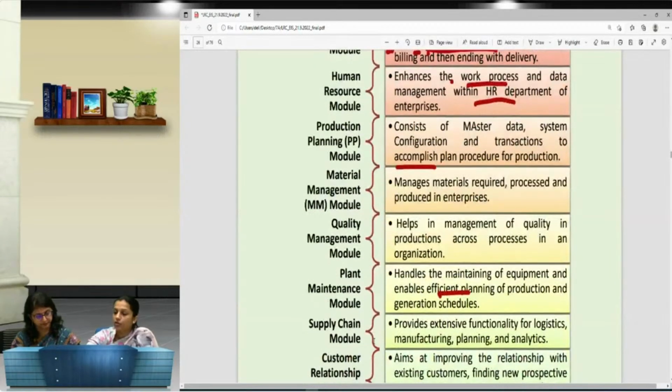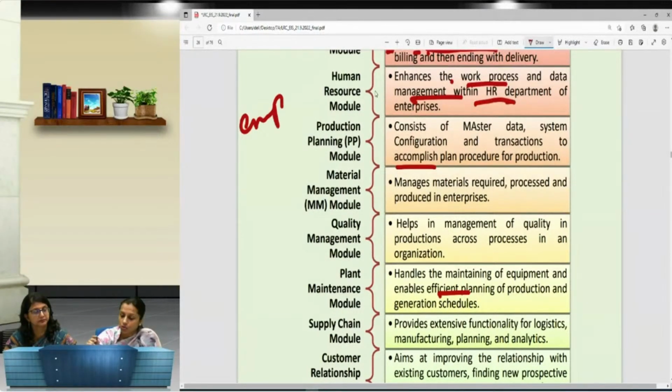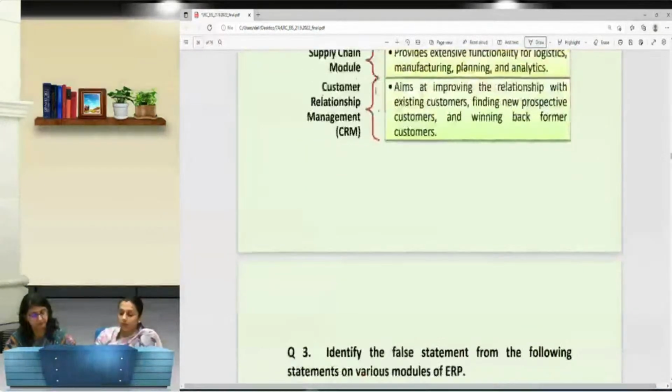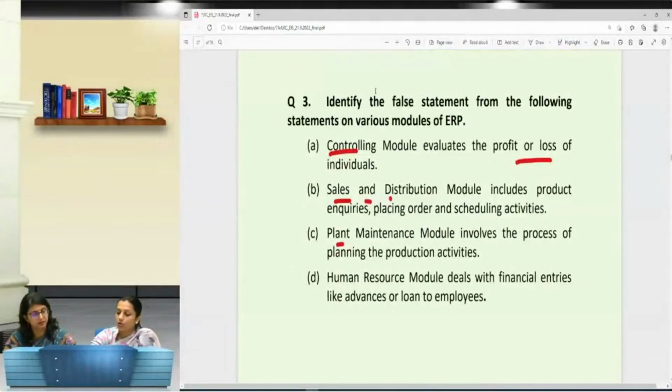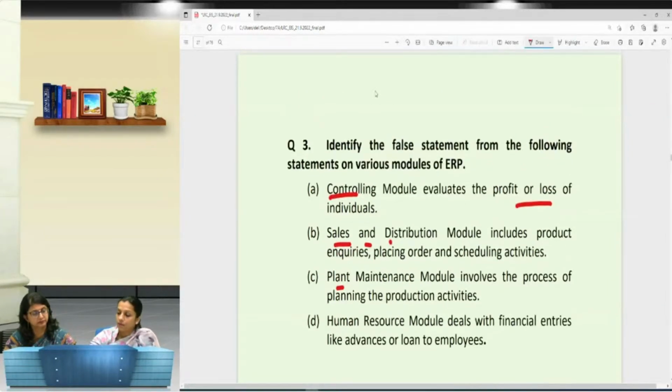So it is a right definition over here. And human resource talks about data management within HR. HR obviously belongs to the employees. So how much loan they have taken from the company and how much has been paid is also given here. The financial entries belonging to the employees. If it were written that financial entries or advances or loans were only of the company, then it would be the right answer.